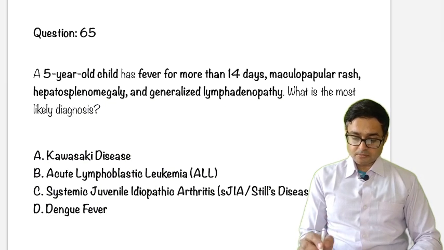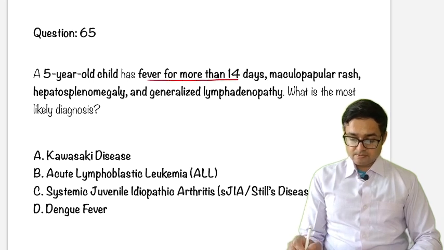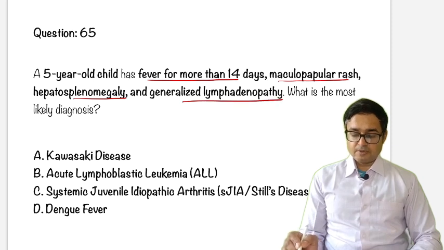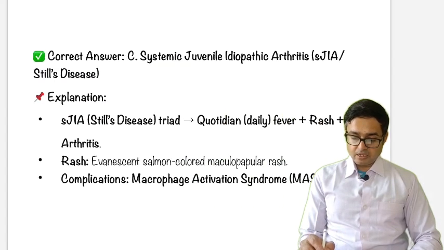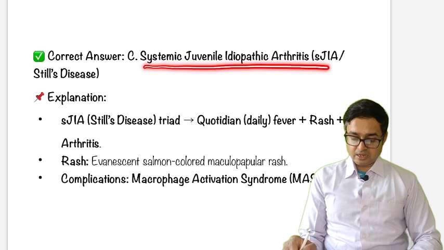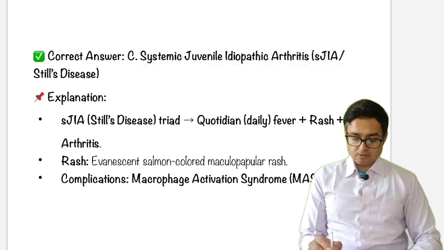Next question. A child has fever more than 14 days, maculopapular rash, hepatosplenomegaly, and generalized lymphadenopathy. What will be the likely diagnosis? Options are Kawasaki, ALL, systemic juvenile arthritis, dengue fever. The answer will be systemic juvenile idiopathic arthritis, because this is also called Still disease. The triad is quotidian fever, rash, and arthritis.